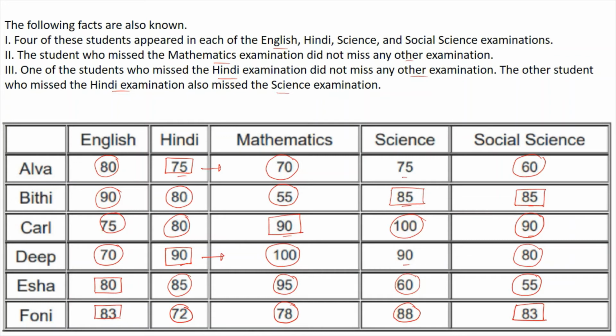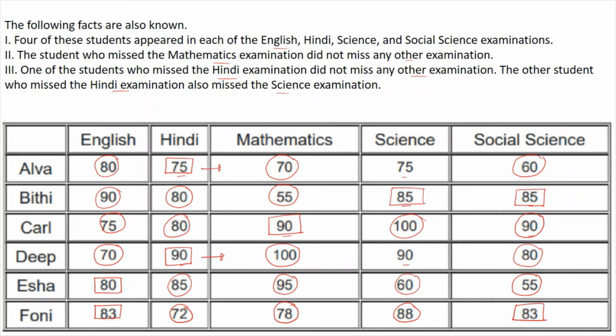Hindi and science, one of the students has missed science because marks are same, so one of the students has missed that science examination. Okay, so one of the students of this 75 and 90 has missed. 3 students have already given 100, 60 and 88. One student out of 75 and 90 has given the examination, so we already have 4. We will be with the 1, 2, 3 and 4th people who would have given. So this is something which has been missed, right? Because 4 have given science, this is missing.